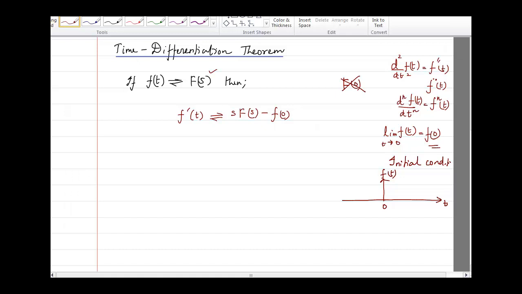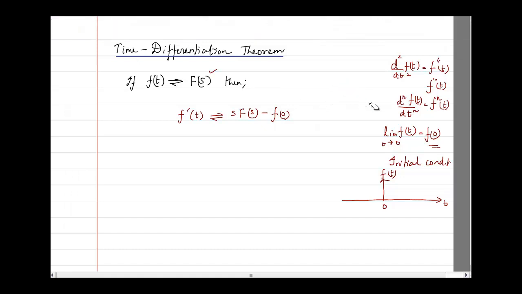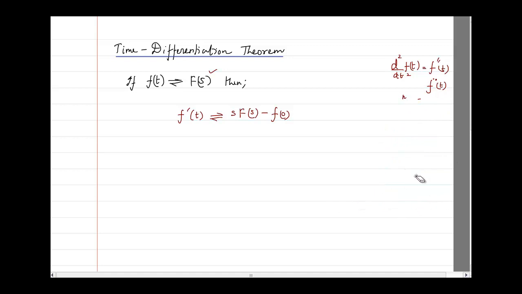Okay, now the same thing, I will rub this. The same thing can be written for double differentiation.